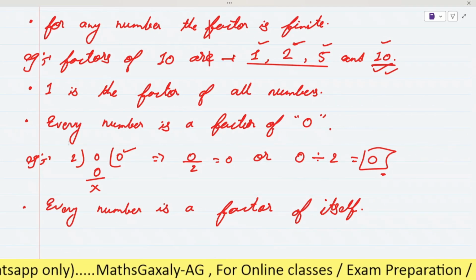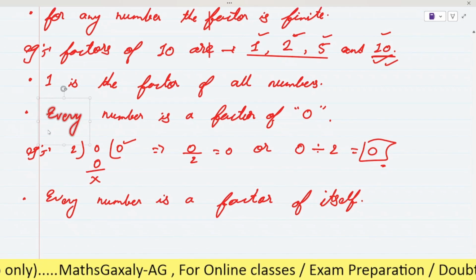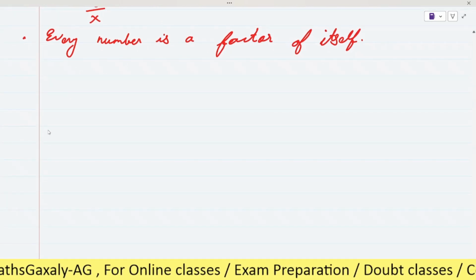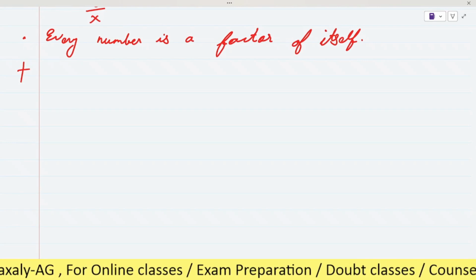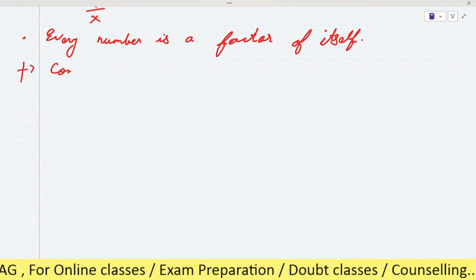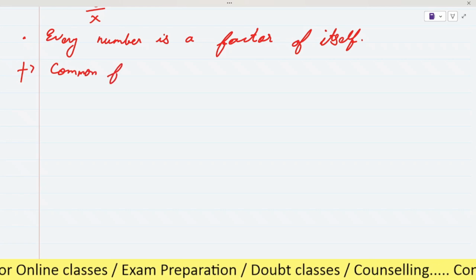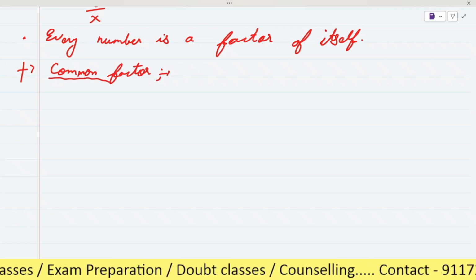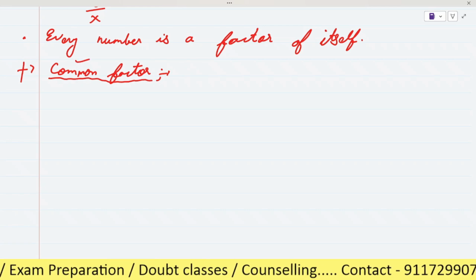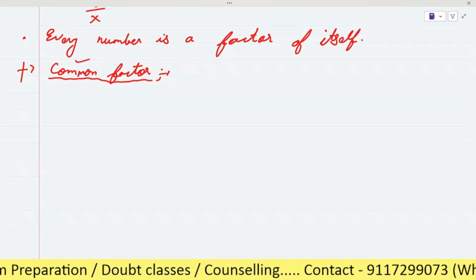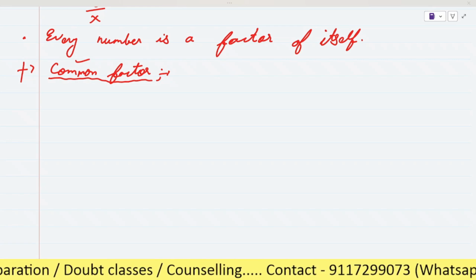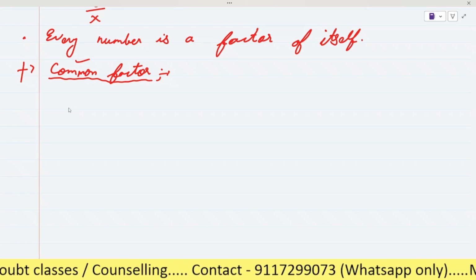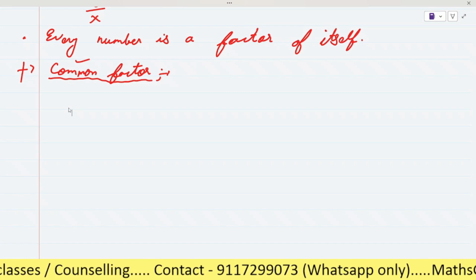So let's see here. Your concept of factor has been clear now. Now let's see common factor. By the name you can easily understand the word common. The word common means usual, but not in that sense.